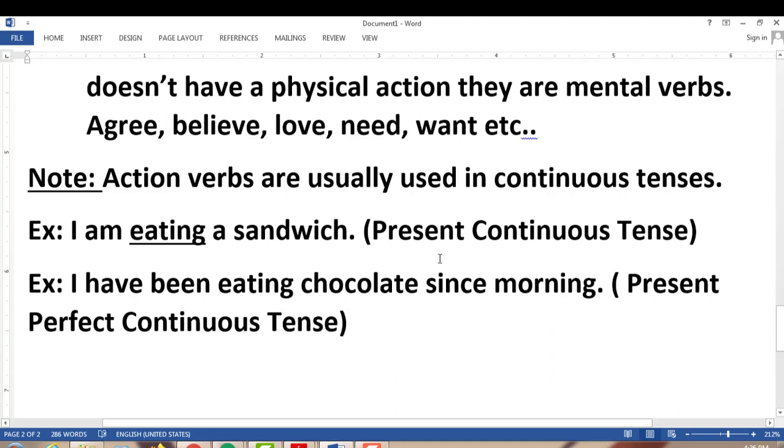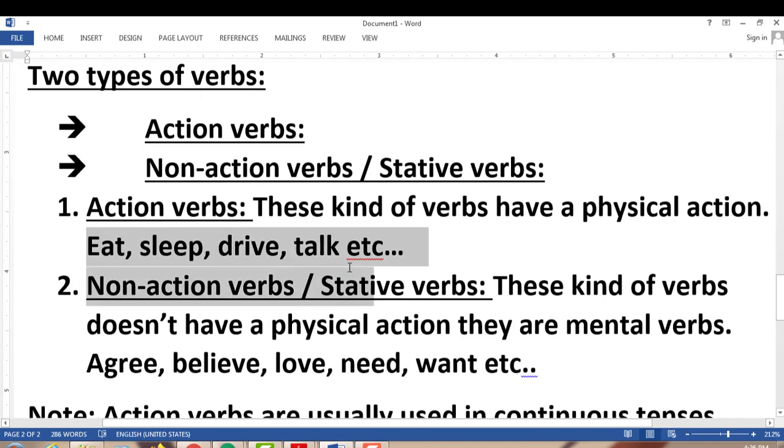Remember, we use all the action verbs, and keep this in mind, there are many more.